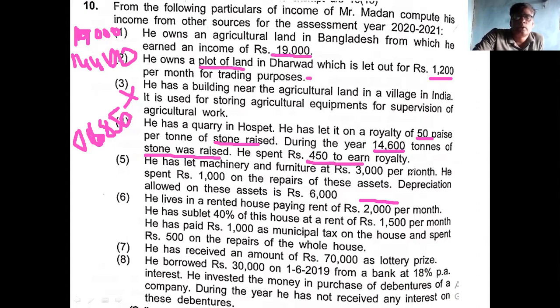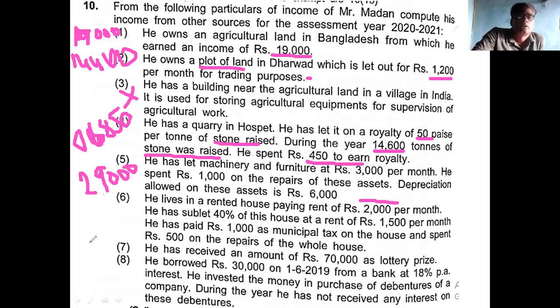What is the gross rent? 36,000. And spent 1,000 for repairs and depreciation 6,000. What is the total allowable expense? Totally 7,000 allowable. Then net income is 29,000.